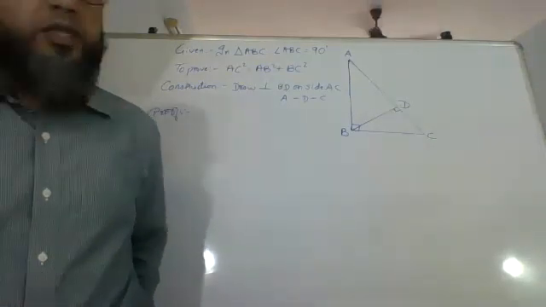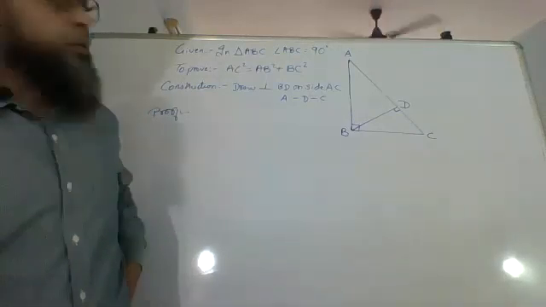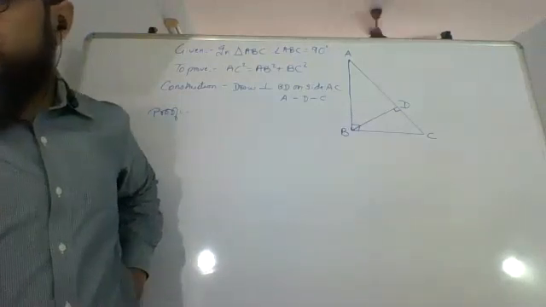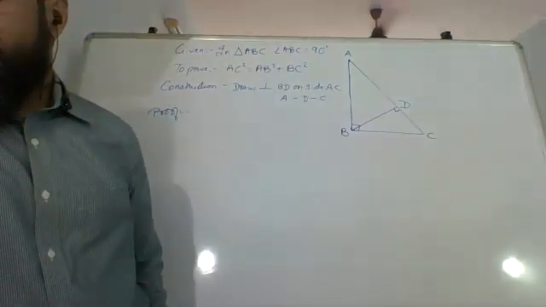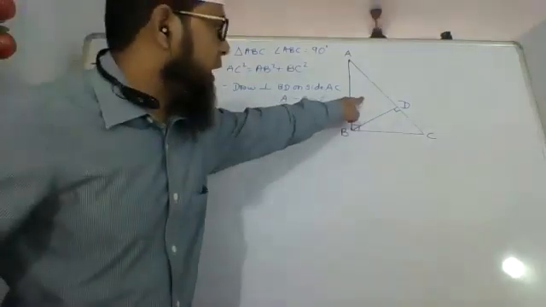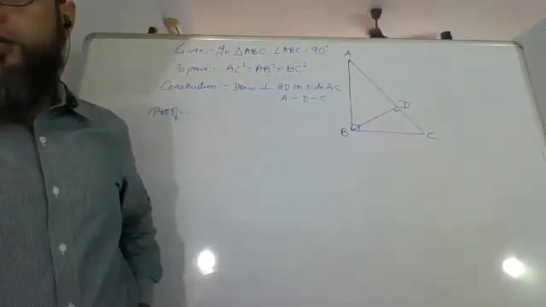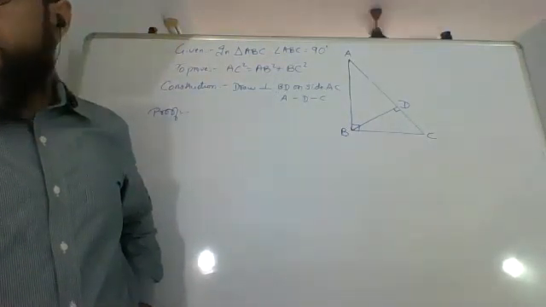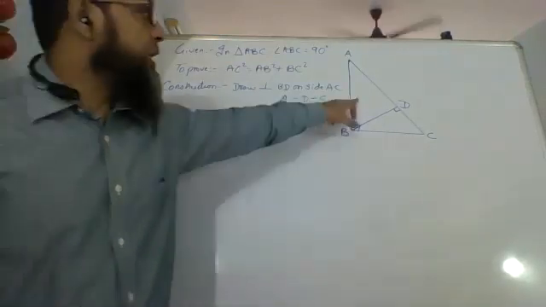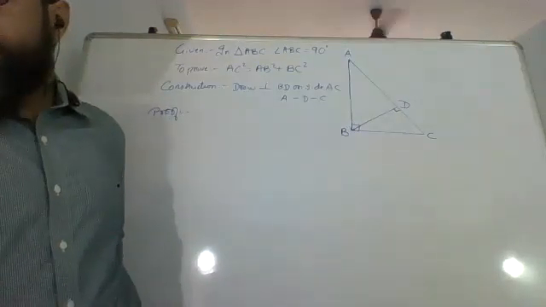Let's proceed. First we are going to show that the triangles are similar. All three triangles are similar, which we have already done by similarity in right angled triangles. Each of them is similar to the original triangle and therefore they are similar to each other. Therefore, triangle ABC, the bigger one, and ADB, this one, are similar, so their sides are also in proportion.